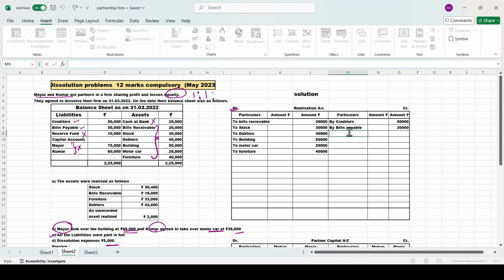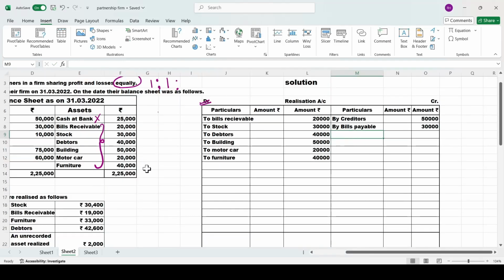So here I told you, when we sell any of the assets, the amount will be credited to your bank account. If they have given cash at bank here, you should write it as bank. If they have given cash in hand, you should write it as cash. If both are given, write it as bank only. So now here we have bank. I think you people can see it over here on the screen. So on the credit side, it is opposite. See, the debit side will record the asset, the credit side we are selling the assets.